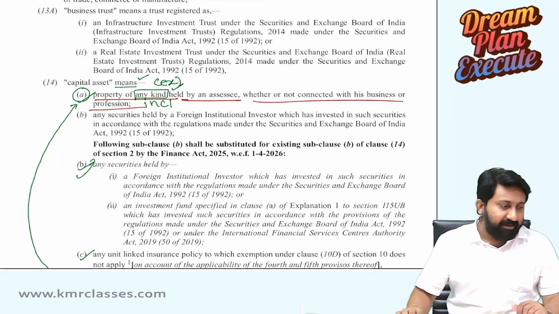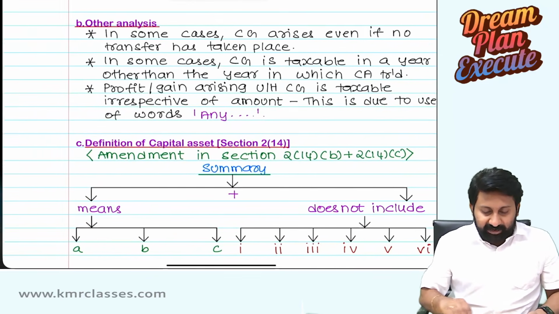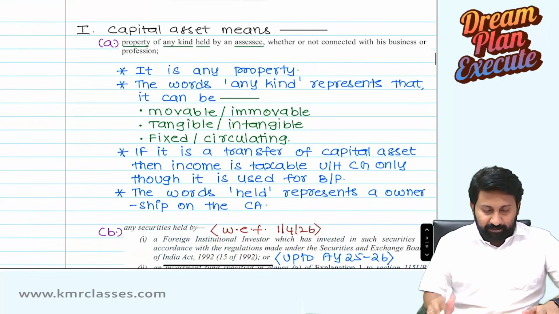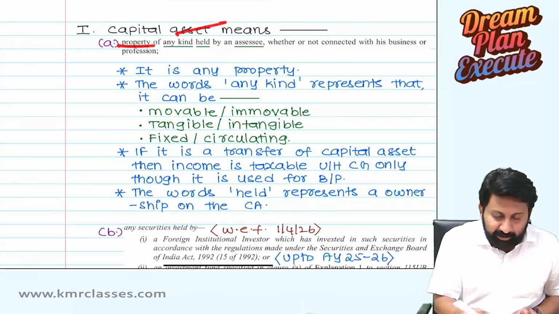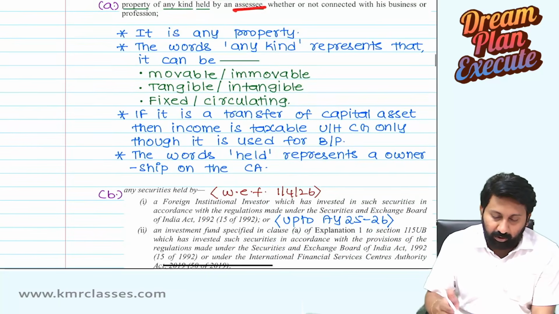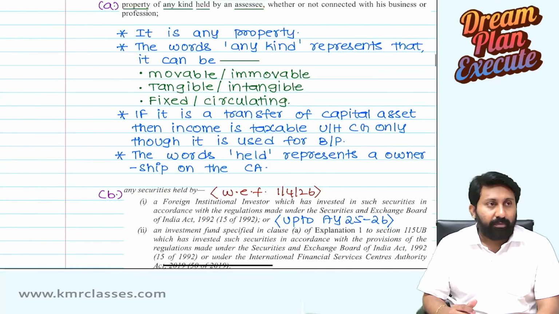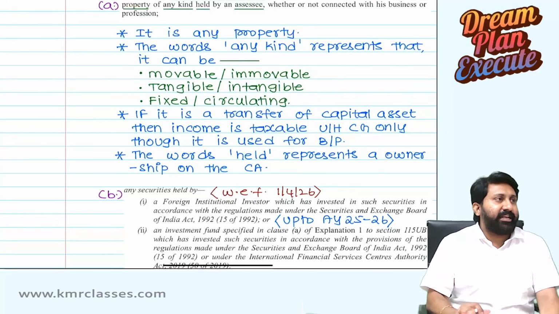At that time it will be very easy for you to understand. Okay, see what we discussed here. Let me sum up here. Capital asset means property. Okay, capital asset means property of what? Any kind, held by an assessee. Okay, it is any property. The words any kind represent mobile, immobile, tangible, intangible, fixed or circulating in nature.